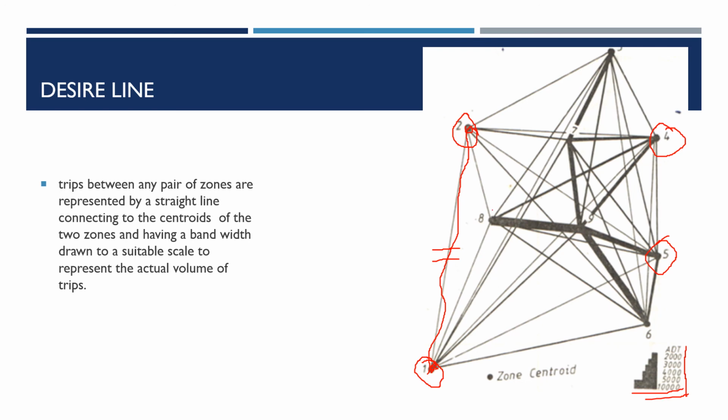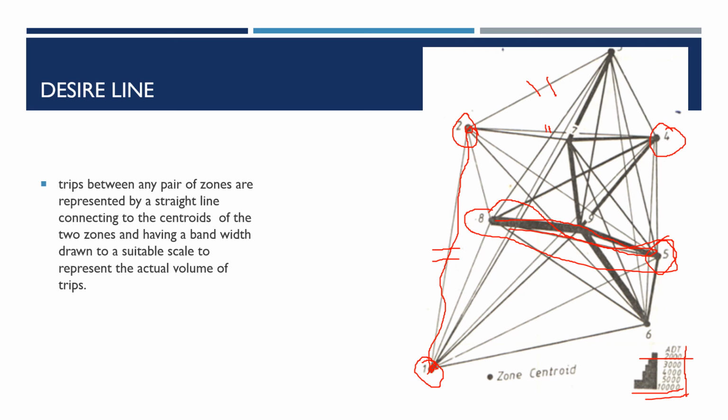So if we take this particular one, zone centroid 5 to 8, say for example there are trips above 10,000, so you can see that the thickness of the line is more. Whereas in other cases, between other zone centroids, the thickness is not that much. They are thin lines. That means they may correspond to fewer trips. So this is what is actually meant by a Desire line chart.